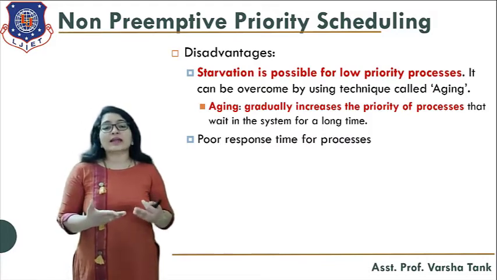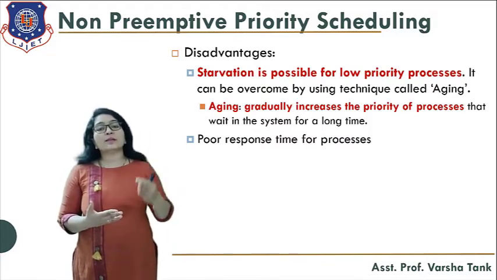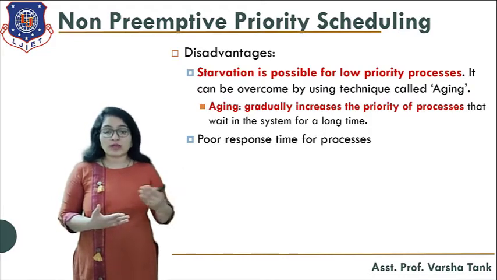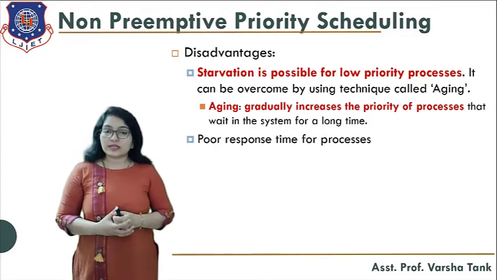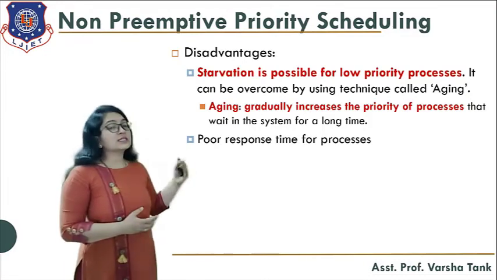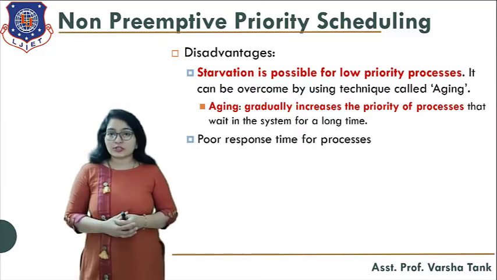Likewise, you can select the criteria for increasing the priority of the process. Based on that, the priority of that particular process will increase and it will get a chance for execution. So this is the solution for starvation in priority scheduling.